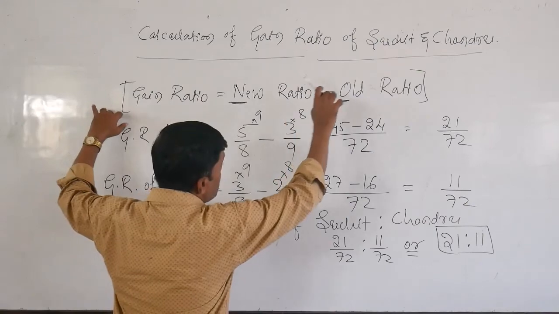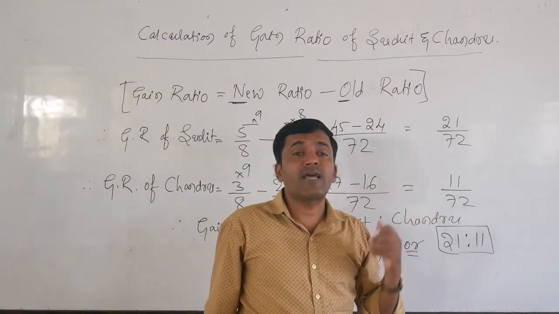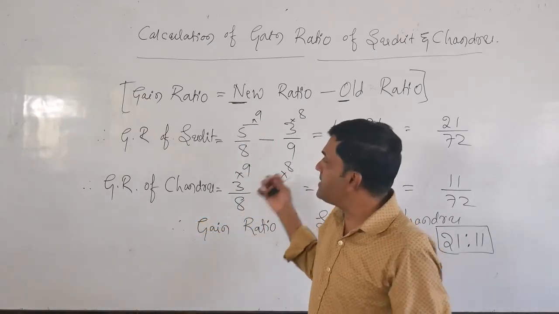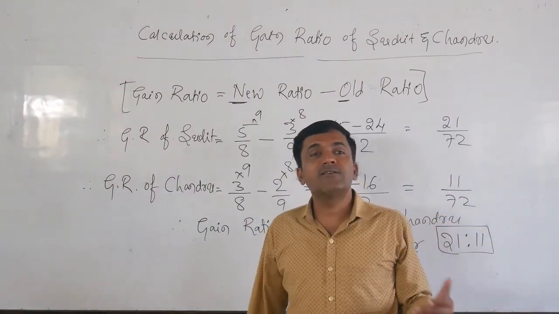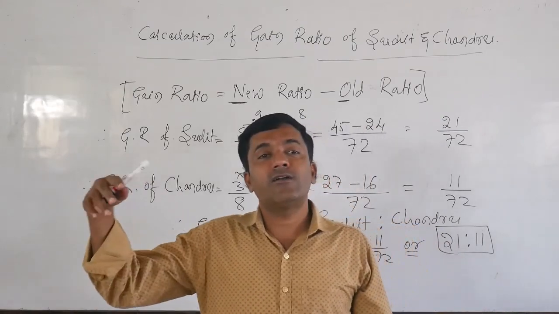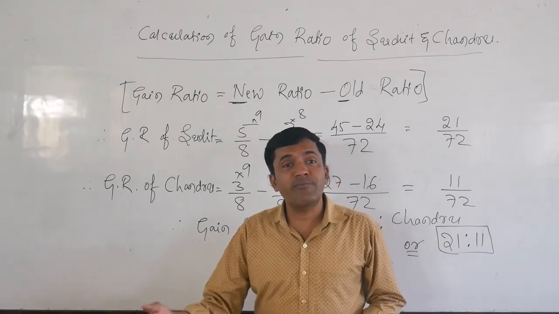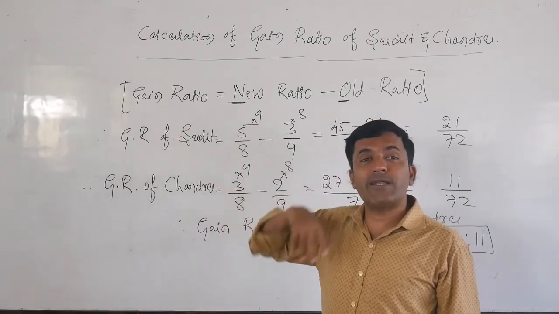So this is for the 6 marks question. Dear students, keep in mind, sometimes it will be a compulsory question for your annual examination. Don't neglect this problem; it is very important and very easy. It is quite parallel to the ascertainment of sacrifice ratio on admission of a partner. This is the ascertainment of gain ratio on retirement of a partner.